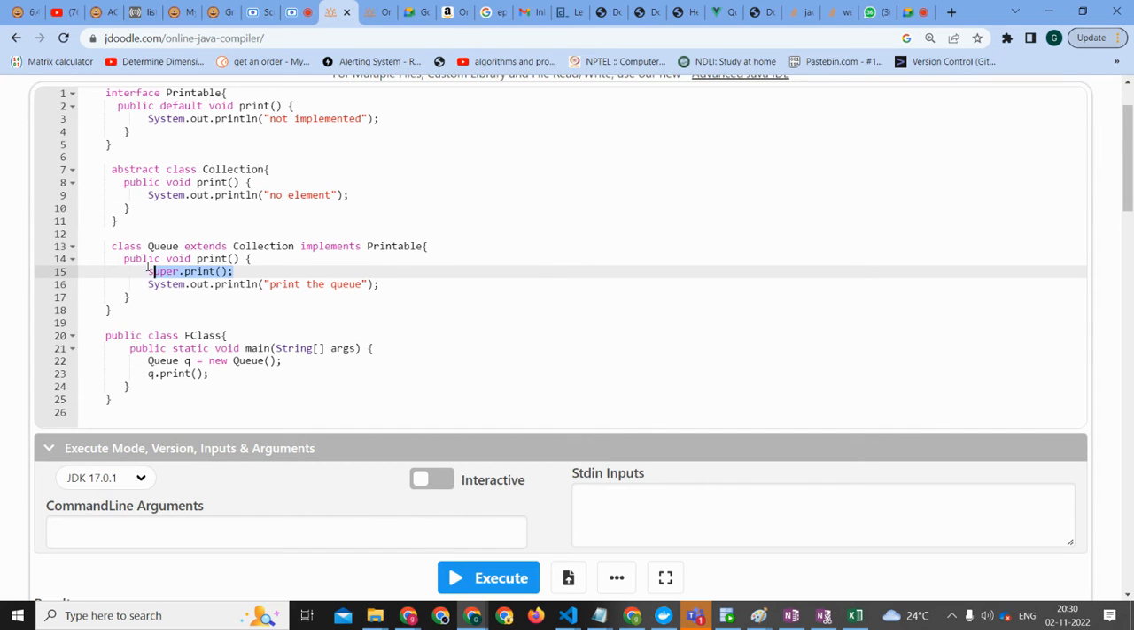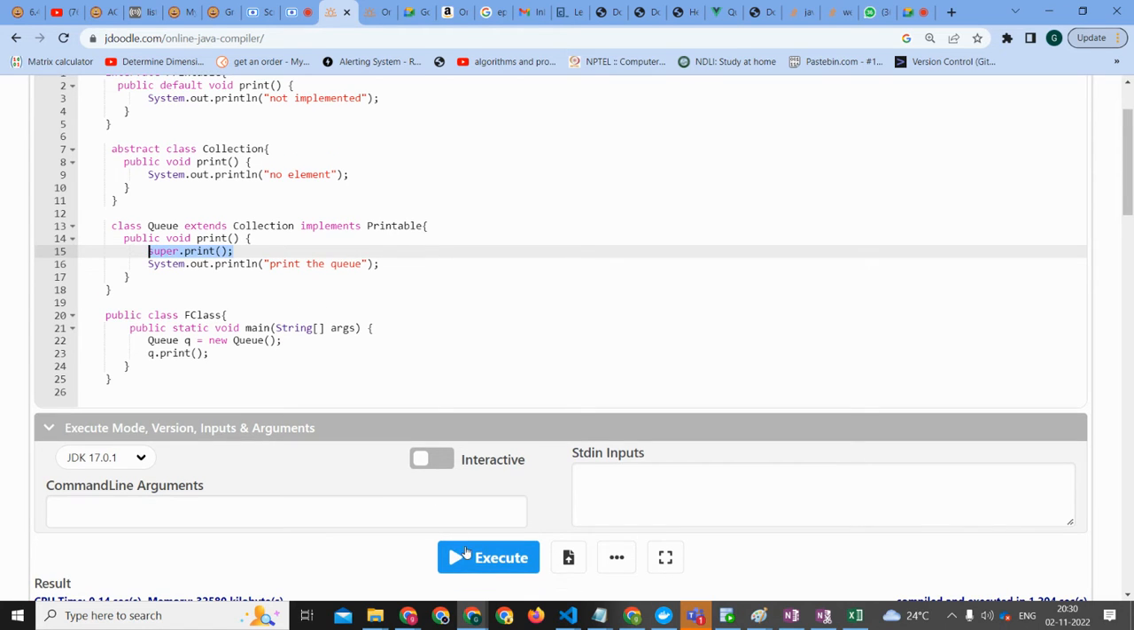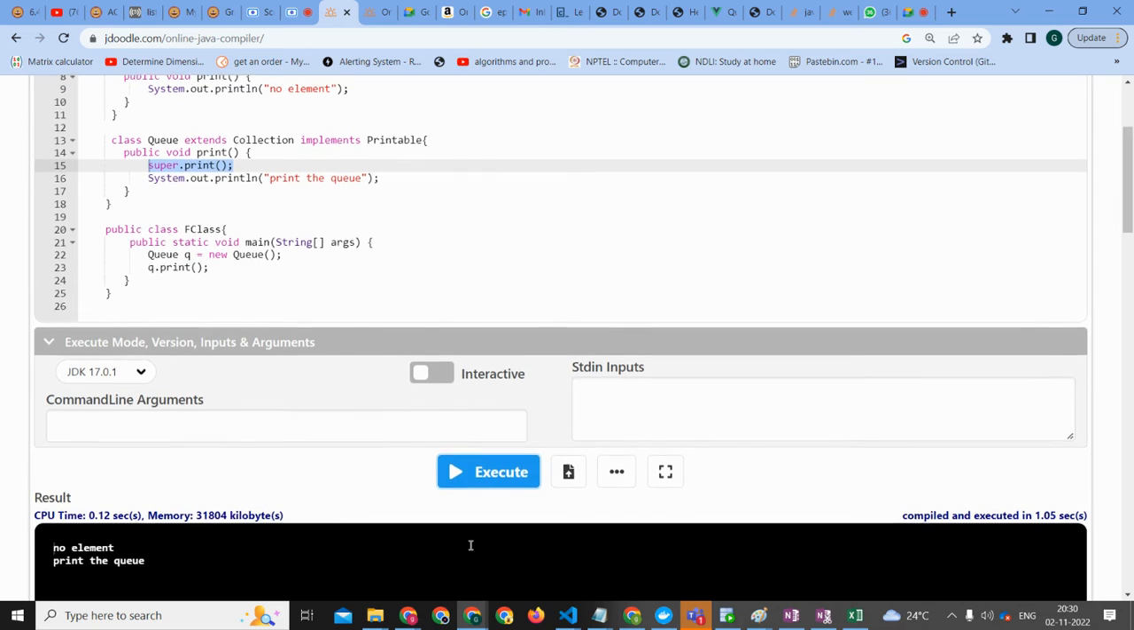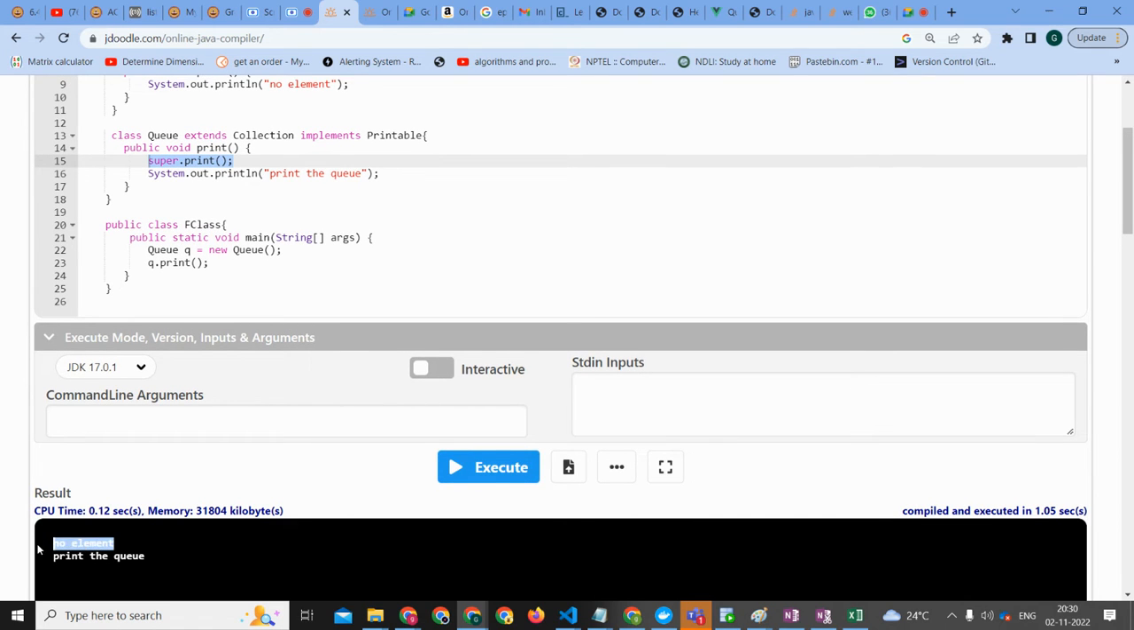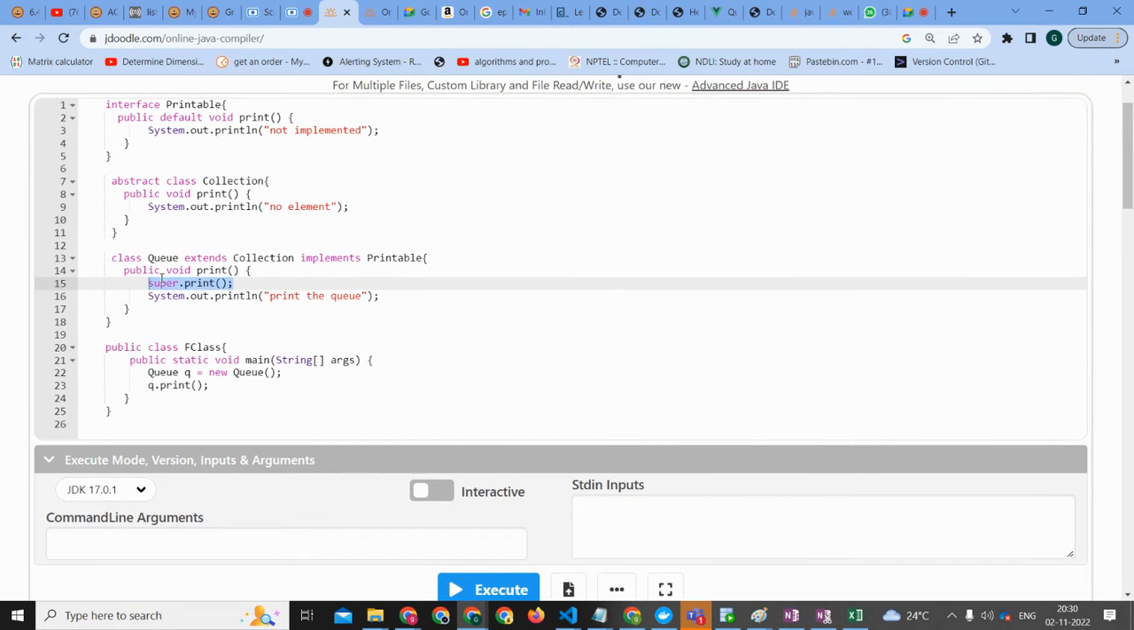What will line number 15 do? Line number 15 is super.print. It will get the methods of line number 2 and line number 8. Will it print both? I think it will print all three. No, I think it will leave those and print line number 16. I think so. No, actually, no.